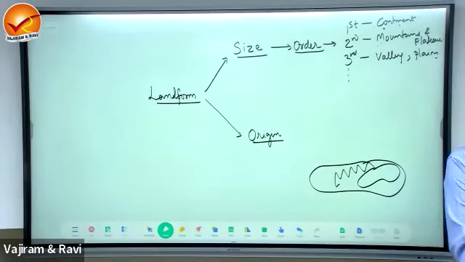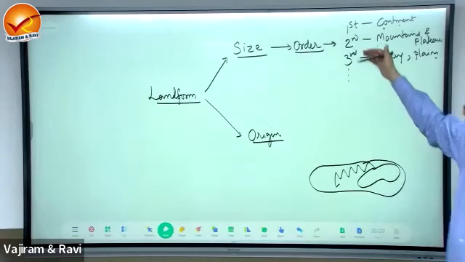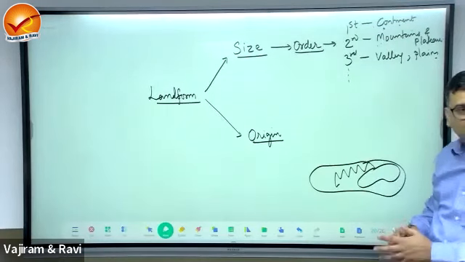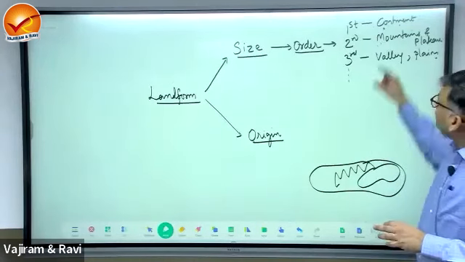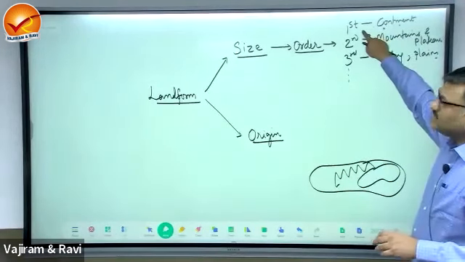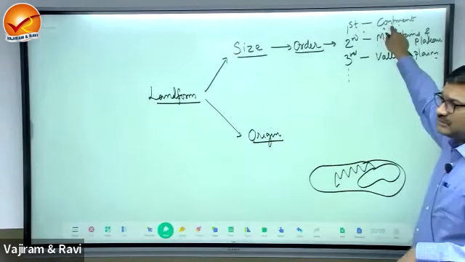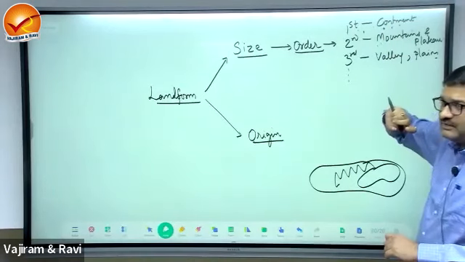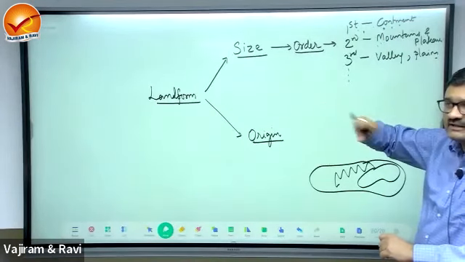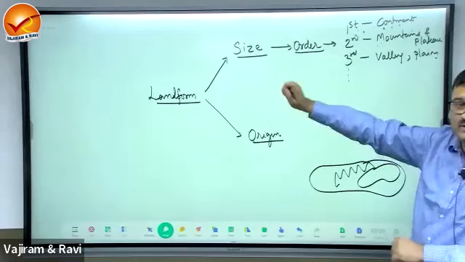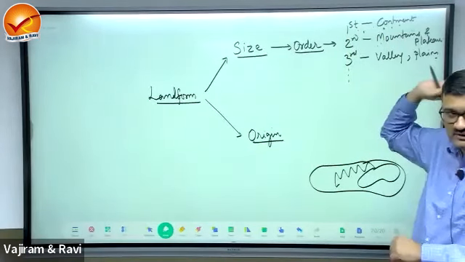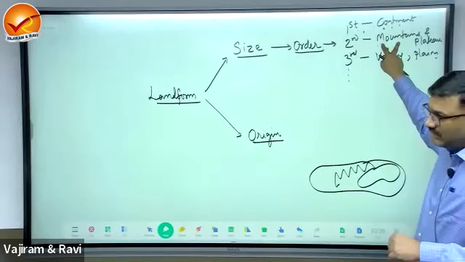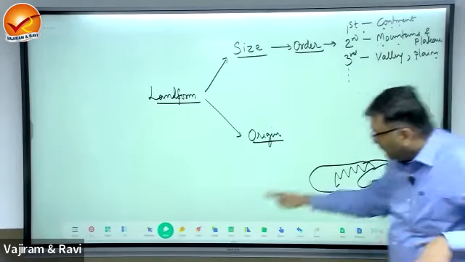Now fourth order will be still smaller, fifth will be still smaller. In this way, as we move down, the size of the landform goes on decreasing, it is shrinking. But as far as questions are concerned, remember this: first order means continent. If instead of using the word continent, the examiner mentions first order features on the surface, you have to treat it as continent. Second order means mountains.